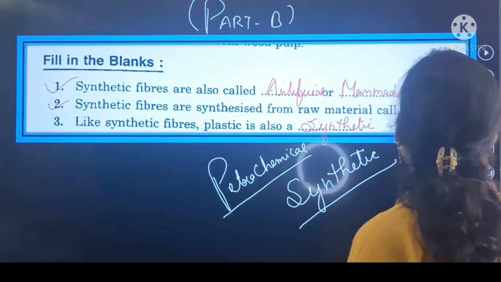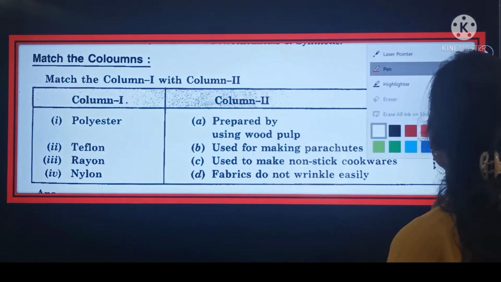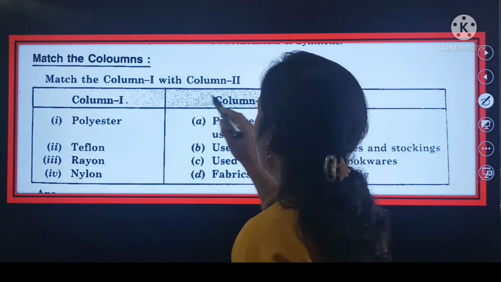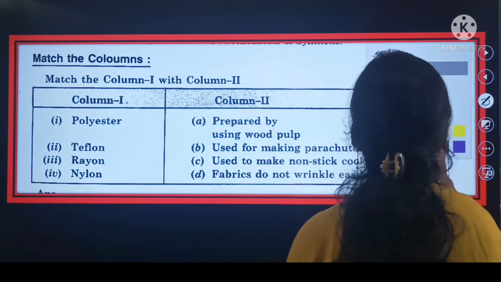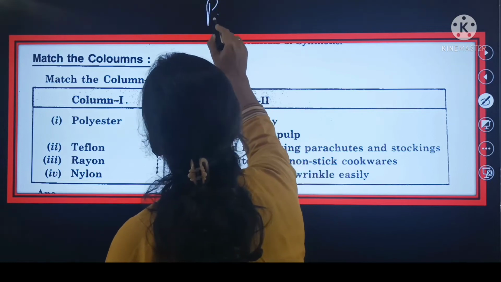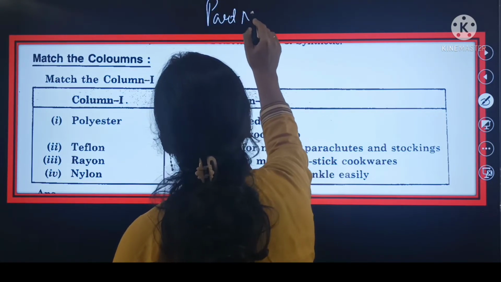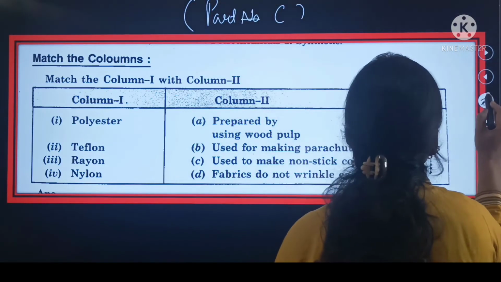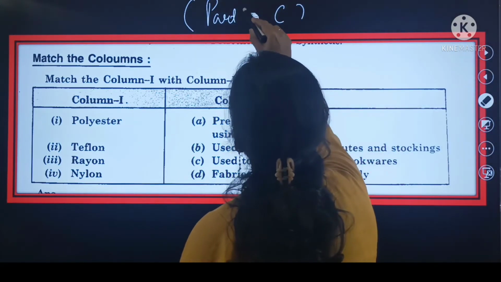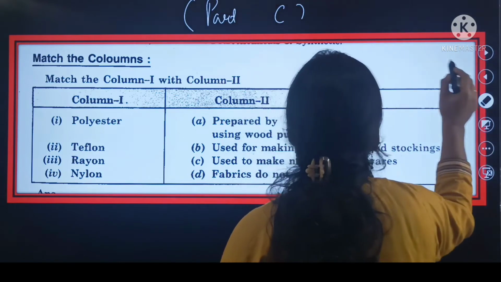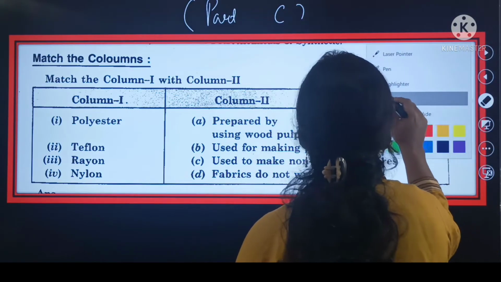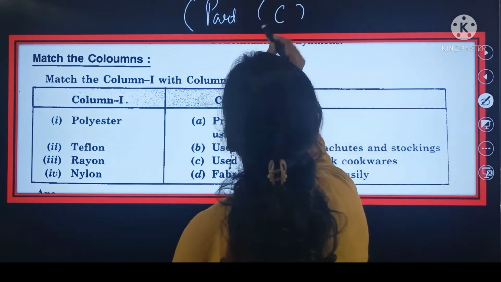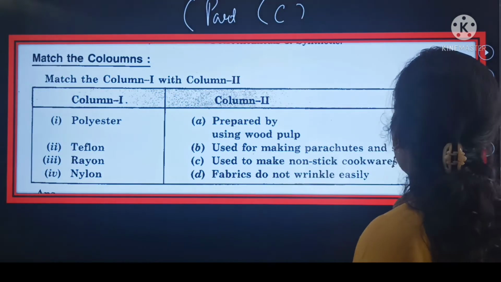Now we shift to the part number C, and your part number C is related with match the columns.